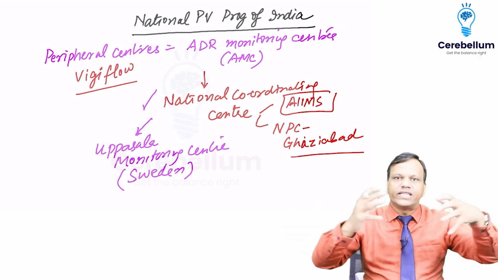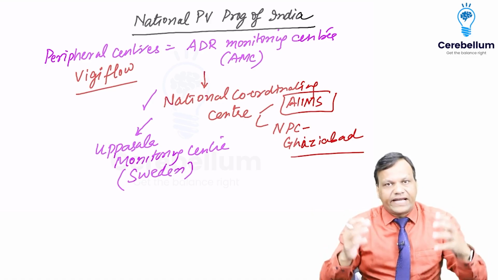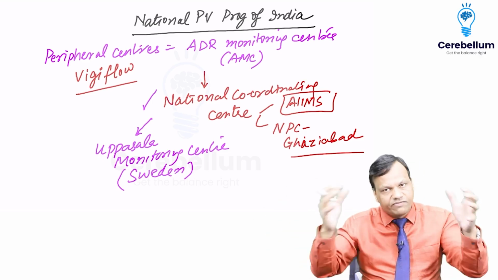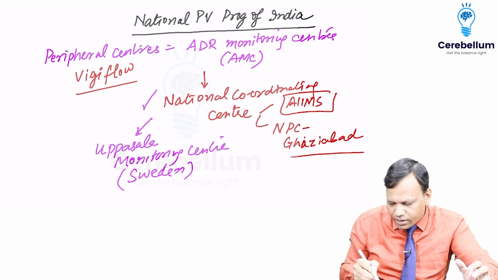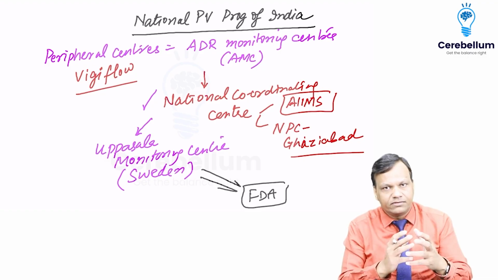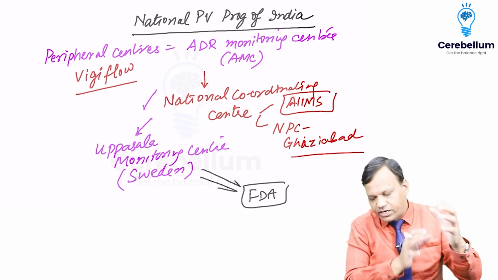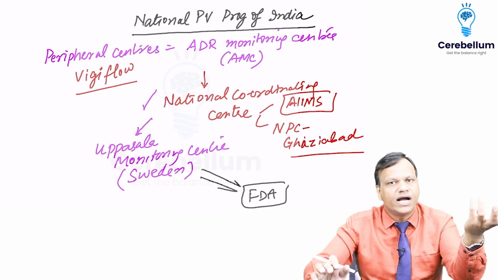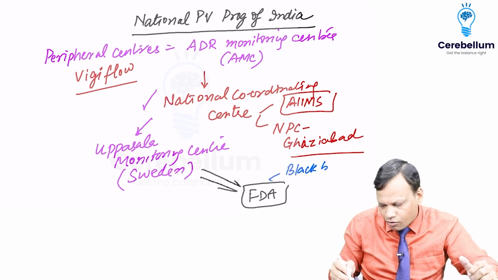So Sweden gets all the data. Uppsala in Sweden gets data from all the countries, as the National Coordinating Centers of all different countries report to Uppsala. Now this Uppsala is in direct touch with the Food and Drug Administration, FDA. They analyze the data: this drug is causing this side effect, and so many countries have reported it. So they report it to the FDA. The FDA will analyze that data and then give guidelines. Like sometimes the FDA can give a black box warning.